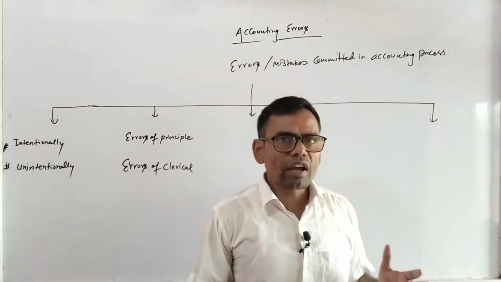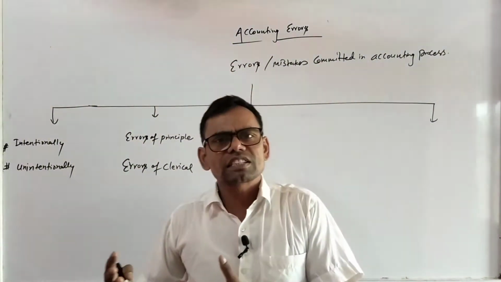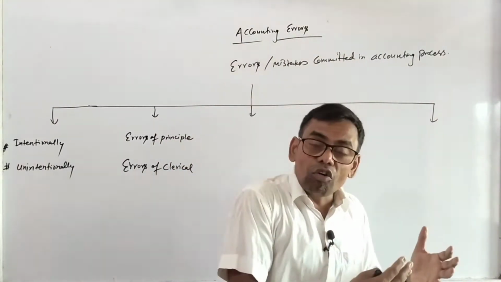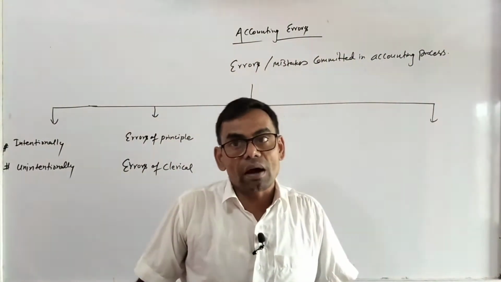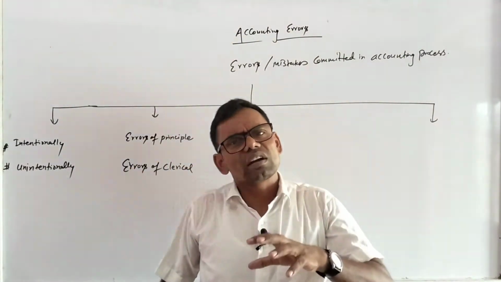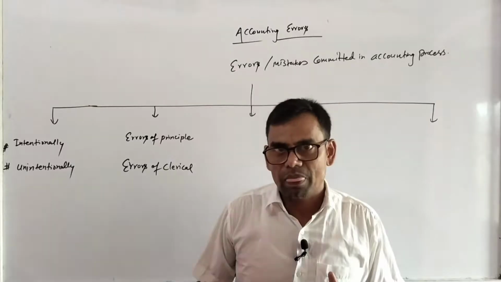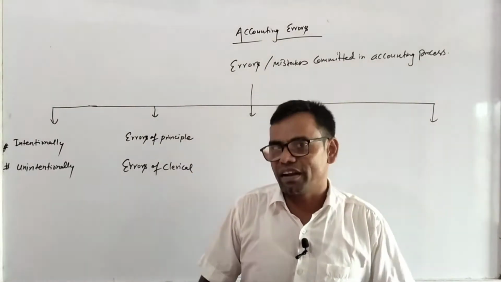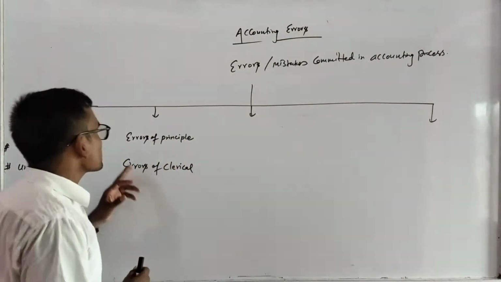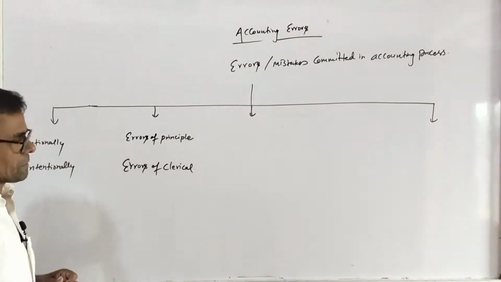For example, revenue expenditures are recorded as capital expenditure, or in the machinery account, instead of the machinery account, we have written the furniture account. This is called an error of principle, and it is difficult to find out because errors of principle cannot be disclosed by trial balance.